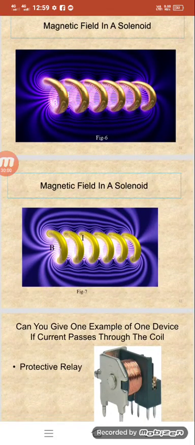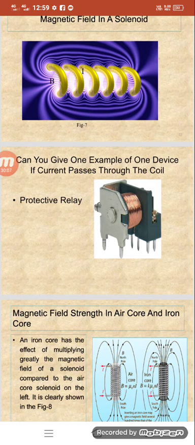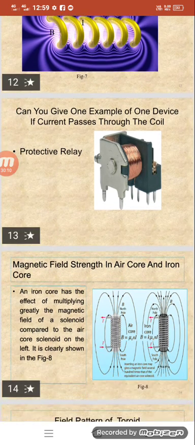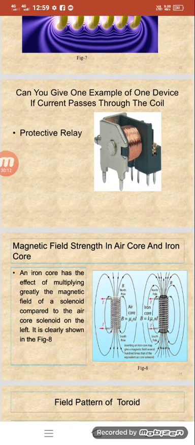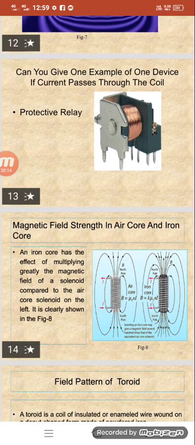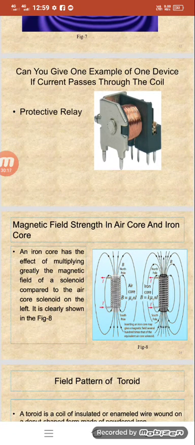Okay, you can remember. Can you give an example of one device where current passes through a coil? Like a solenoid. Magnetic field strength in an air core and an iron core. An iron core has the effect of greatly multiplying the magnetic field of a solenoid compared to the air core solenoid on the left. So for the iron core, the magnetic field strength value is more as compared to the air core solenoid.